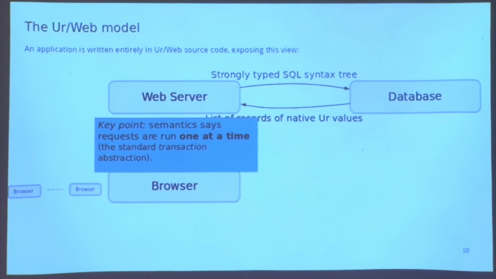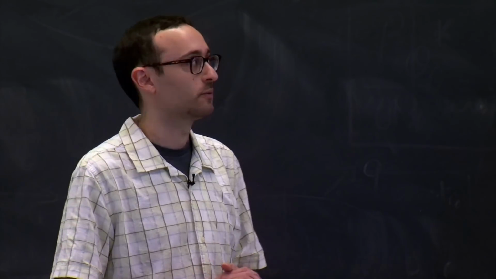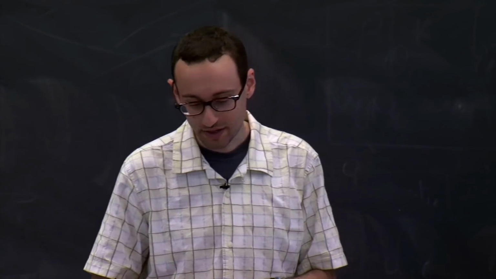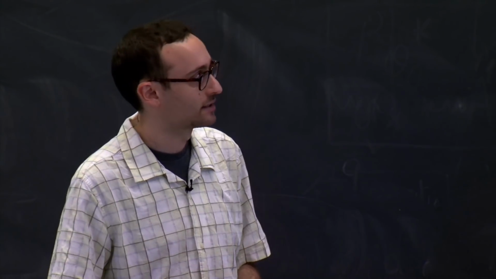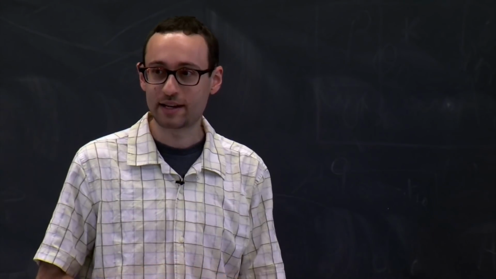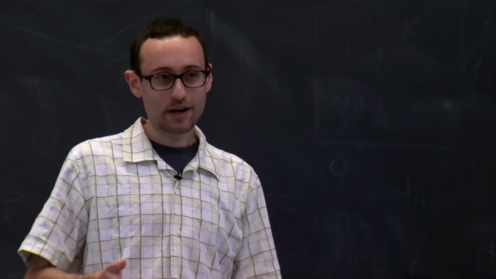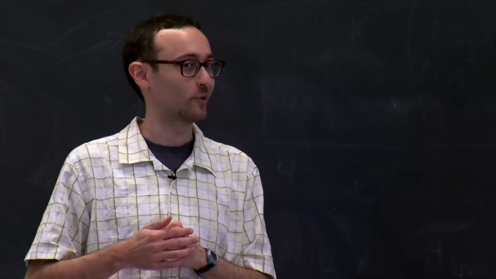And actually, I want to get to one of the questions that someone submitted for this class that I found intriguing. Ur Web will detect when a transaction fails because of a concurrency problem like a deadlock and automatically restart the transaction. Someone's response to a question said, this might make it easier to launch security attacks that depend on causing transactions to fail because of concurrency issues. And I just wanted to ask the class, what's an example of an attack like that, if anyone happens to have one in mind?